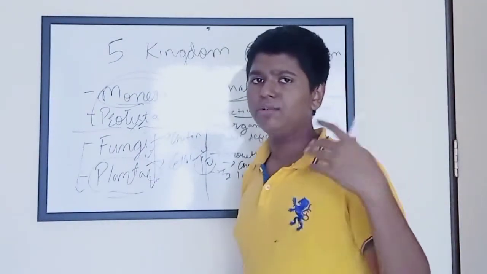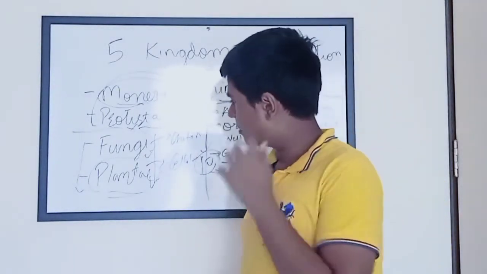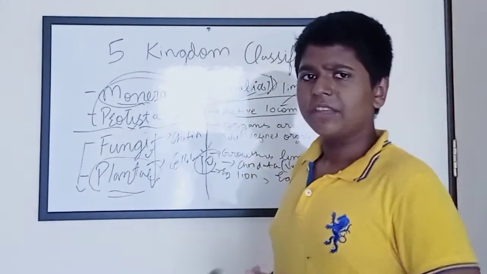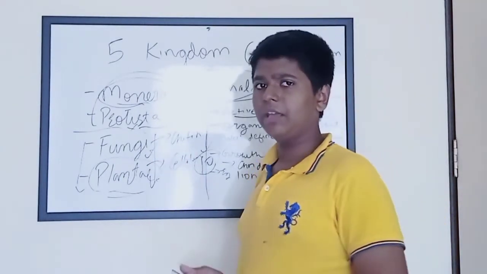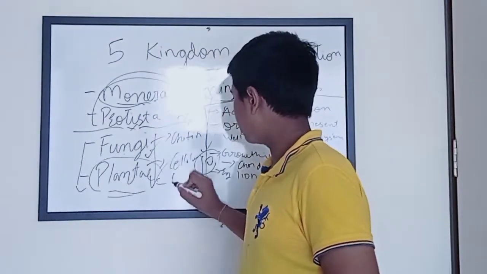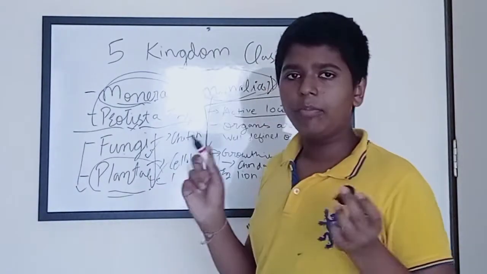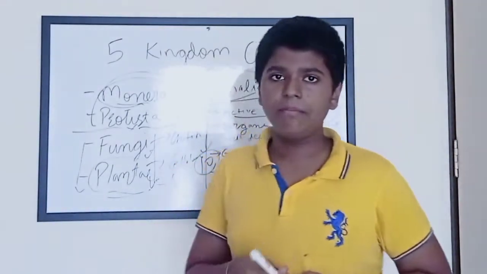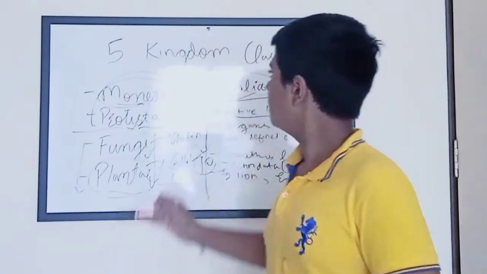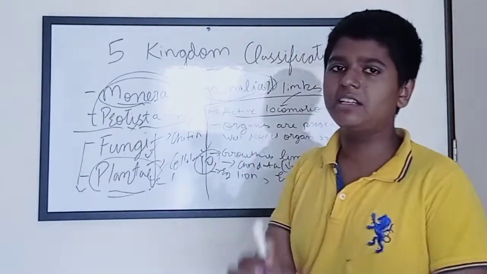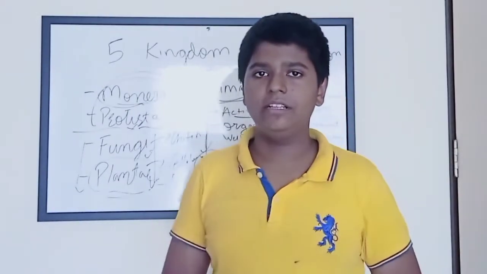Plants are also divided into 2 types, phanerogams and cryptogams, and they also have types: Thallophyta, Bryophyta, Pteridophyta. Then we have another type, Spermatophyta, also. So there are many types of Plantae and Animalia, but we won't be learning them in this video because this video is only focused on 5 kingdom classification, that is their main characteristics and examples.